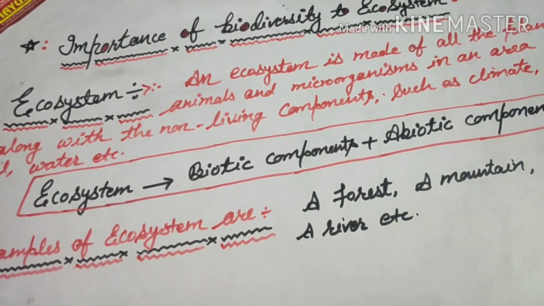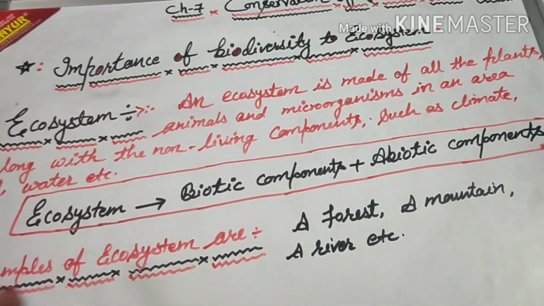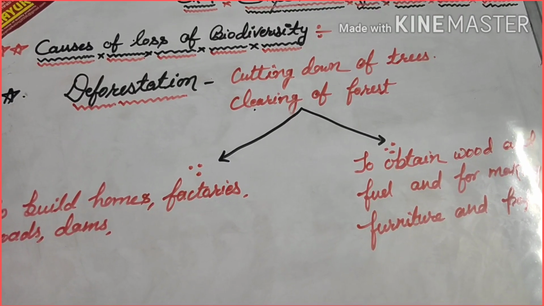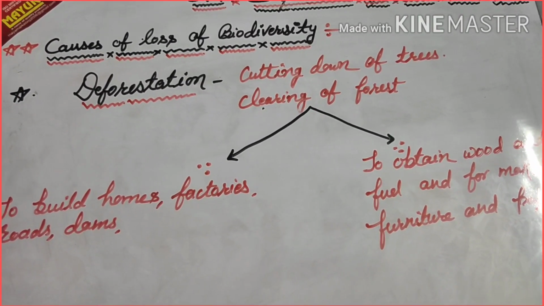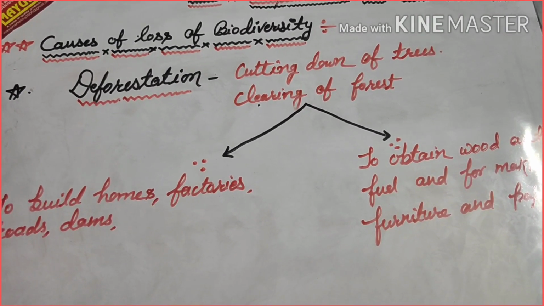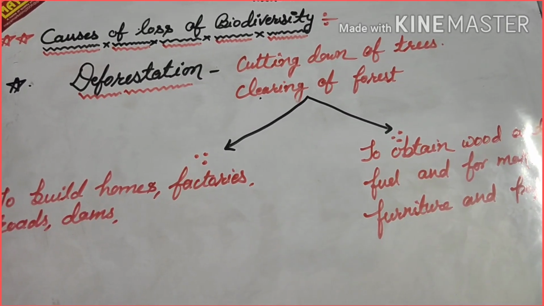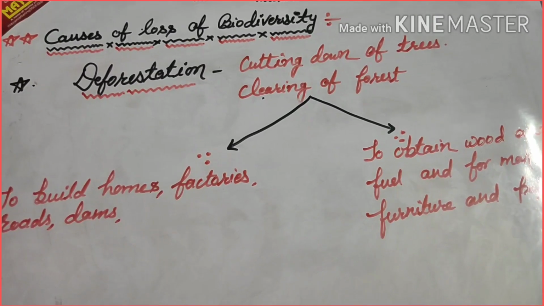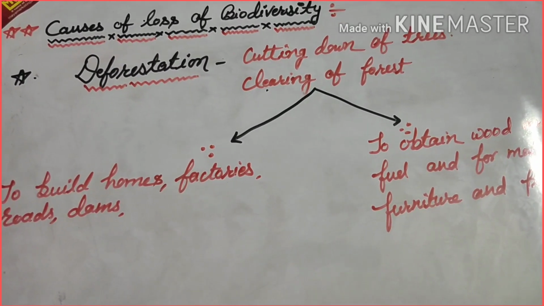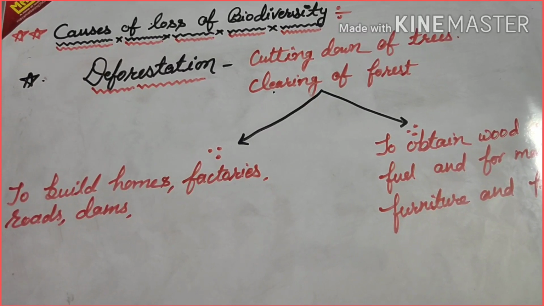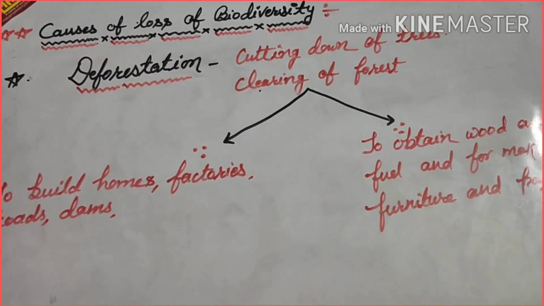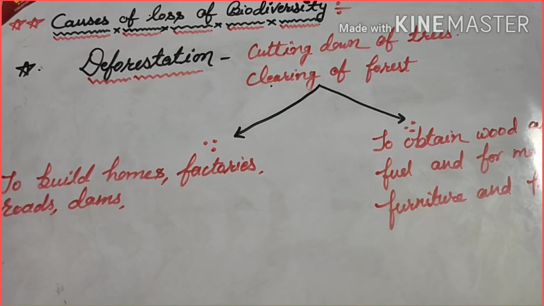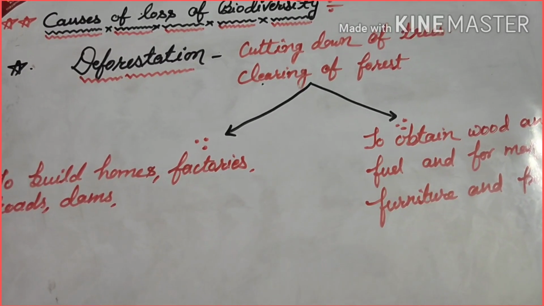All right. So now I hope you understood about ecosystem. So here, what do you think? What are the main causes of loss of biodiversity? One of the major causes of loss of biodiversity is deforestation. You know that deforestation is one of the most important causes which threatens biodiversity.